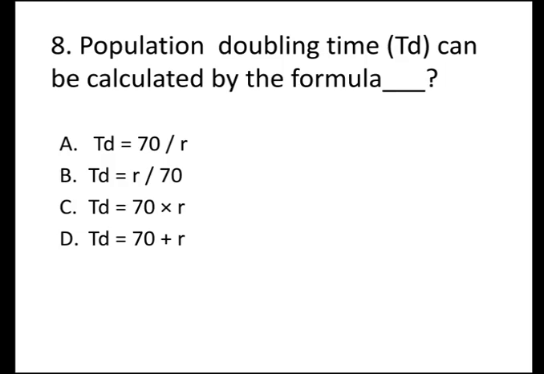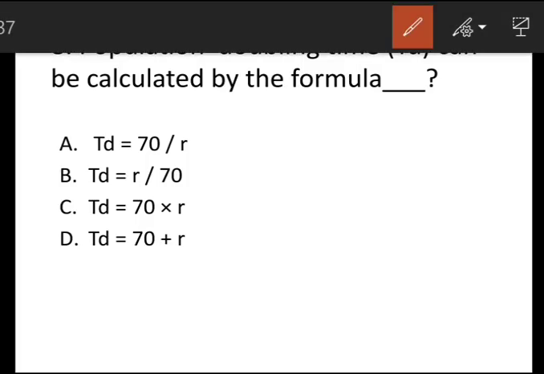The next question is, population doubling time, here denoted as TD, can be calculated by the formula, and the options are A. TD is equal to 70 by R. Option B is TD is equal to R by 70. Option C, TD is equal to 70 into R, and D, TD is equal to 70 plus R. And the correct answer is A, TD is equal to 70 by R.